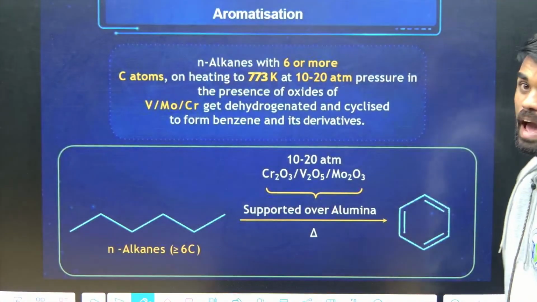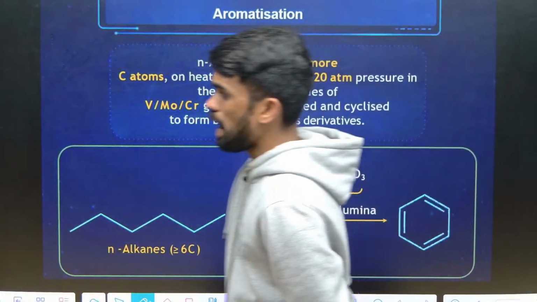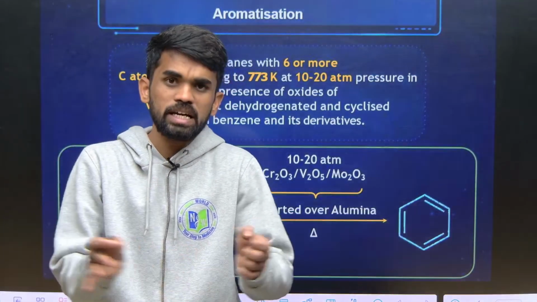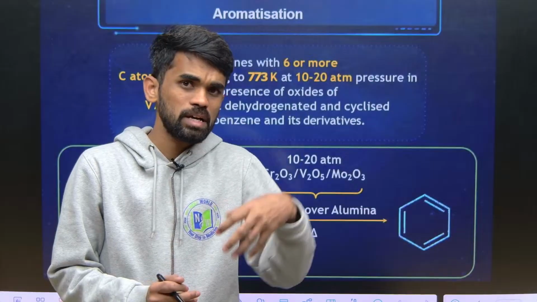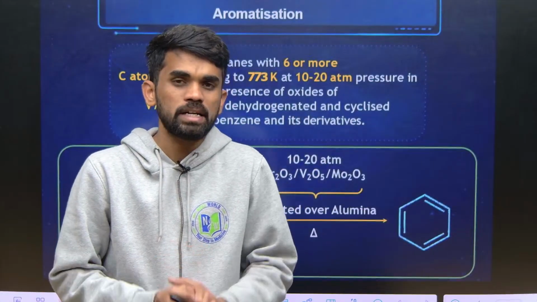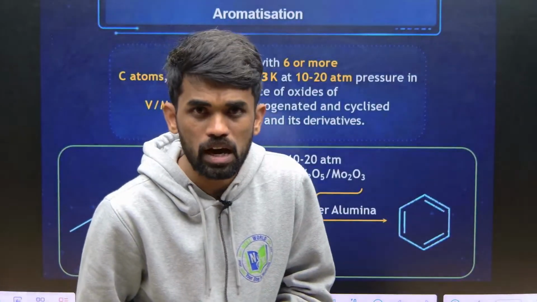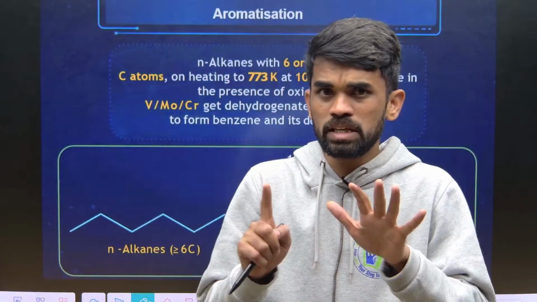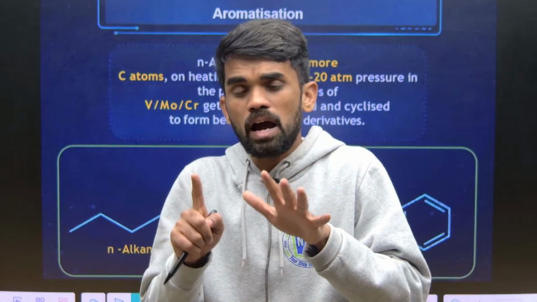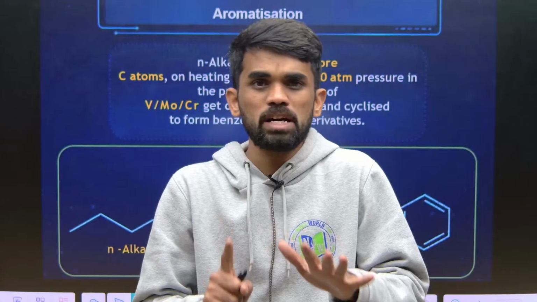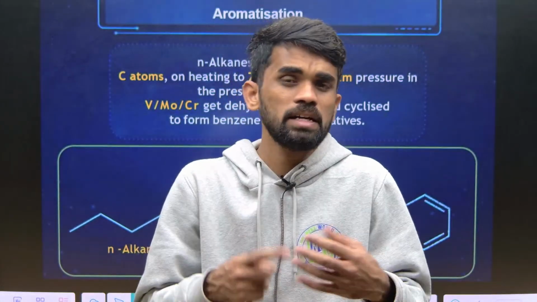Now look at this, aromatization. So what do we mean by aromatization? Again it is simple. Aromatization means a straight chain hydrocarbon can be converted into a ring form, like an aromatic compound. For example, if we take N-hexane, how many carbons does it contain? 6 carbons. So this 6 carbon hydrocarbon converts into its aromatic product. What is the aromatic product having 6 carbons? It is simple benzene.